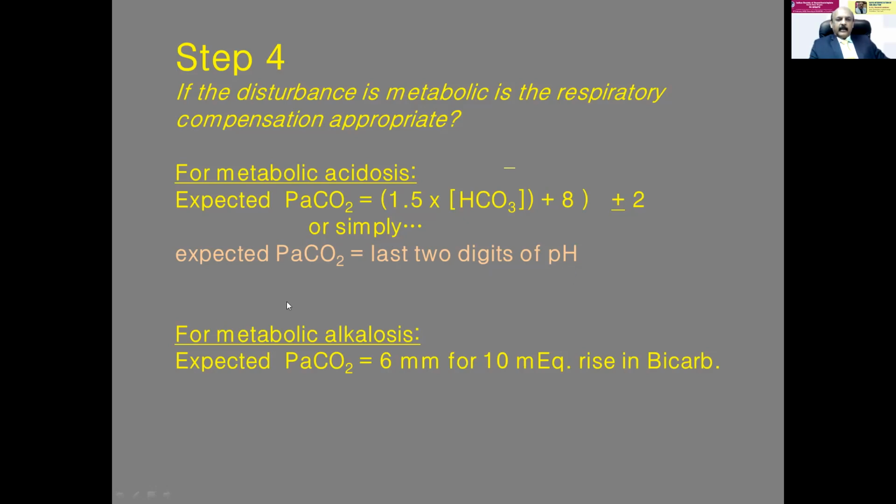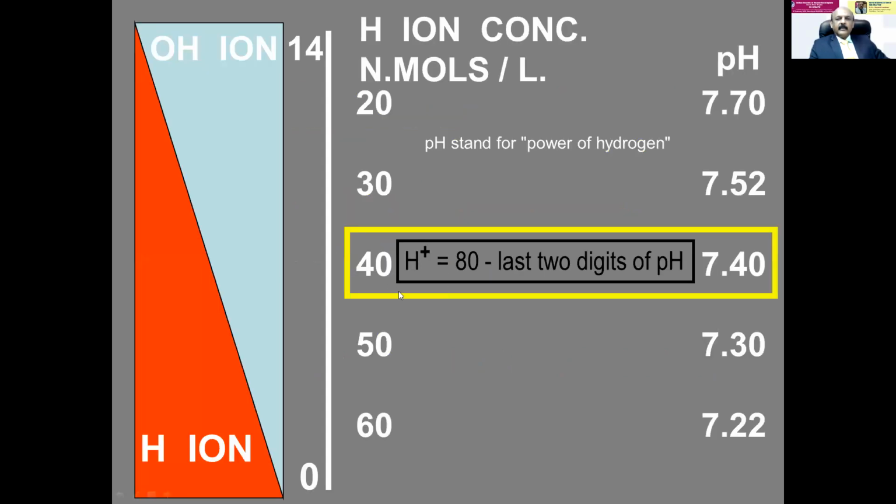So for metabolic alkalosis, the expected PaCO2 rises by 6 mmHg for every 10 mEq rise in bicarbonate. So remember, this is 1.5, and this is 6, because this should be remembered for easy interpretation of arterial blood gases. This is scientific, but the easiest way I will tell. So you remember this. This is the slide which I showed previously.